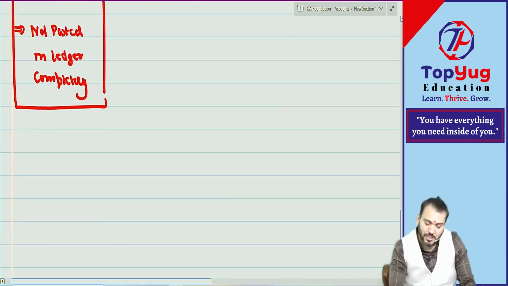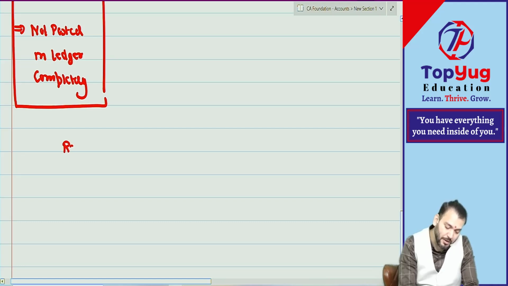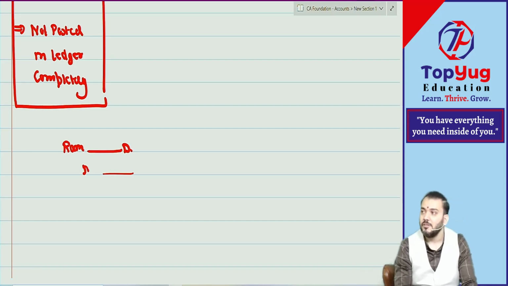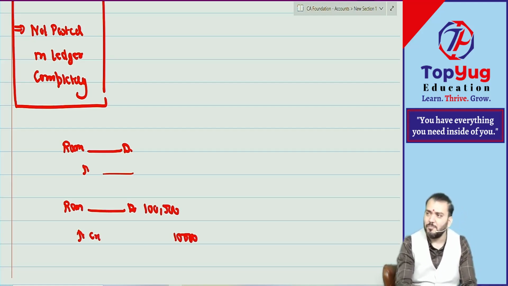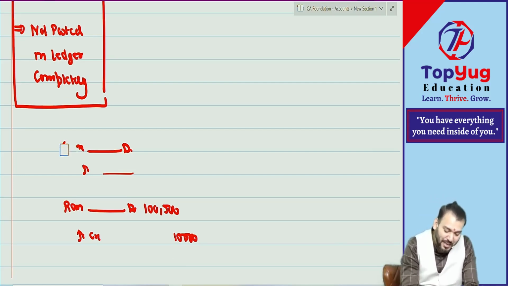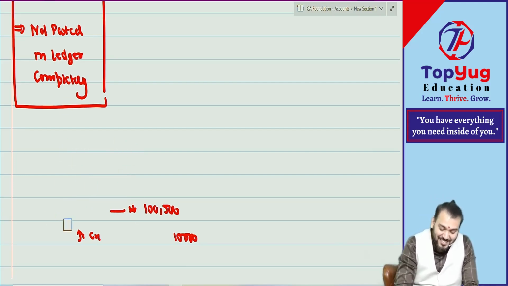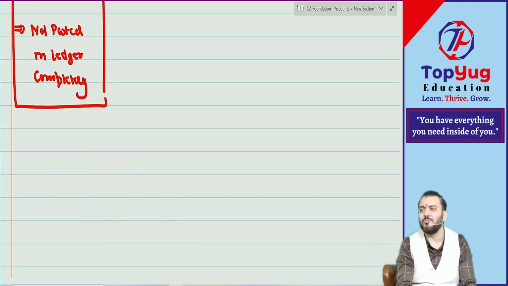Miss, will you pass this type of journal entry? The RAM account debit and you forget to credit some amount? Practically not possible. Or will you do in this way? The RAM account debit 1 lakh and to cash you have written what? 10,000. Whether it is practically possible? Then I will say this person has done fighting with someone. Na? Means chalo chodo. But I hope you are understanding. Are you able to understand? This type of mistake is not possible.